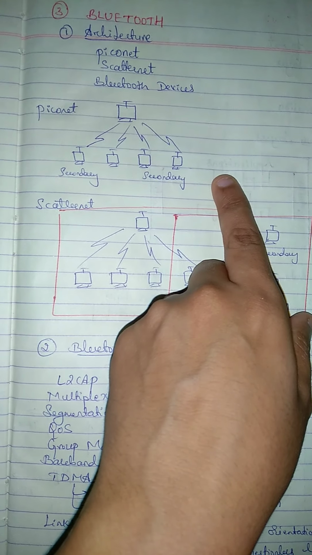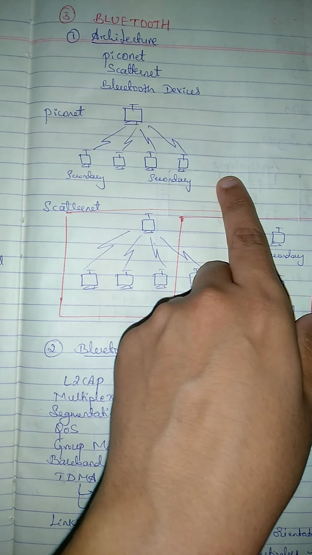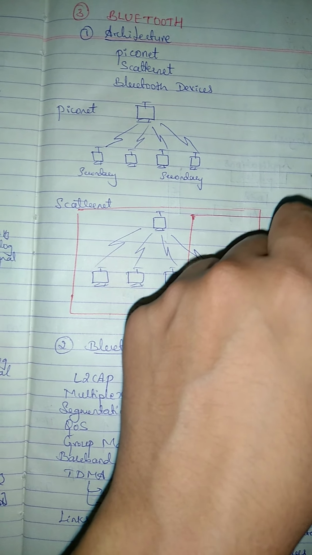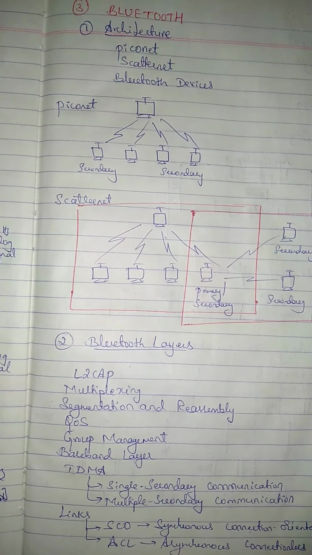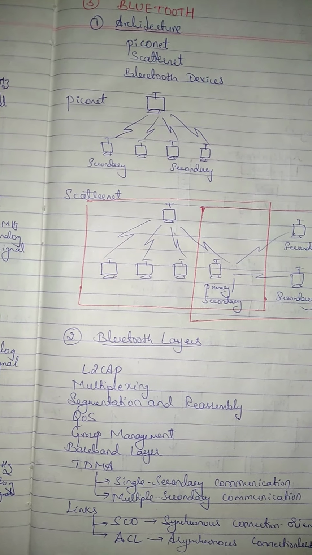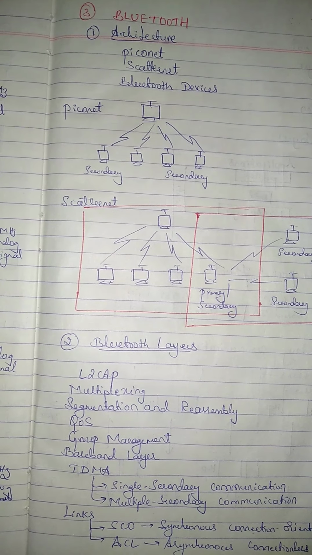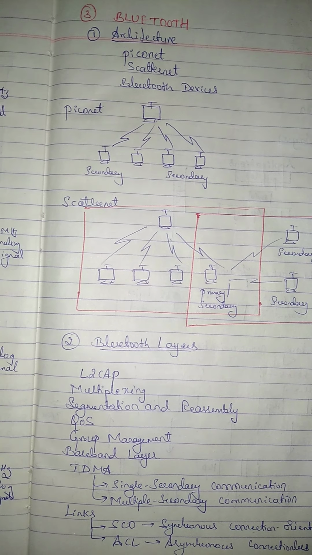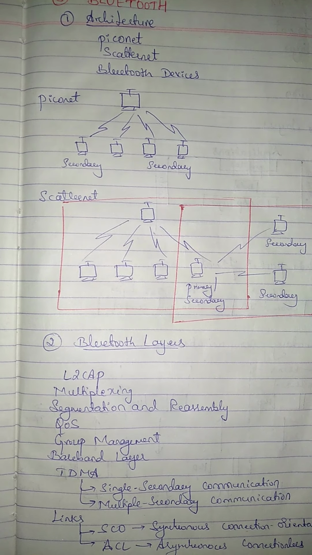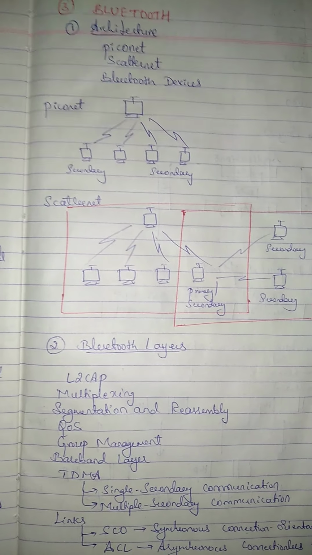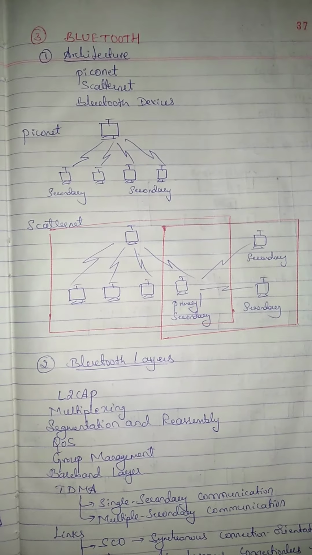Here, all the secondary stations synchronize their clocks and hopping sequence with the primary. The communication between the primary and the secondary stations can be one-to-one or one-to-many. Here, the Piconet has a maximum of 7 secondaries. Any additional secondaries have to be in the parked state. In the parked state, synchronization happens between the stations, but it cannot take part in communication. So if we need to communicate with it, it has to move from the parked state to the active state.